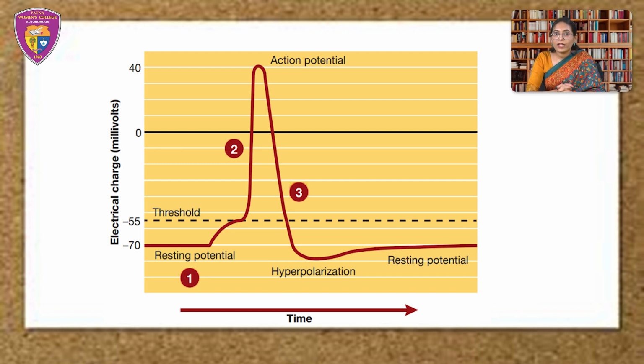However, the potassium ions leaving the cell results in a brief period of hyperpolarization where the membrane charge goes beyond its original resting potential. It returns to its normal resting potential when particular membrane structures come into play, transporting any remaining sodium ions back outside the cell and potassium ions back inside.